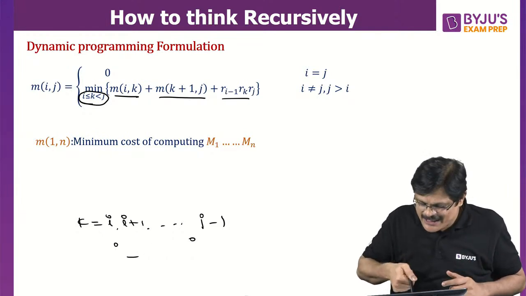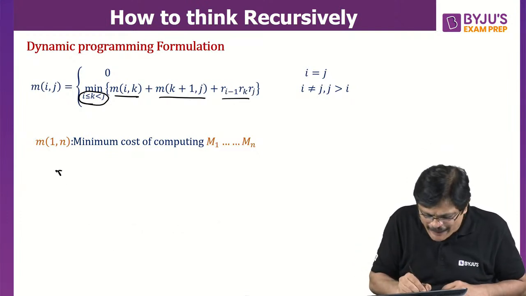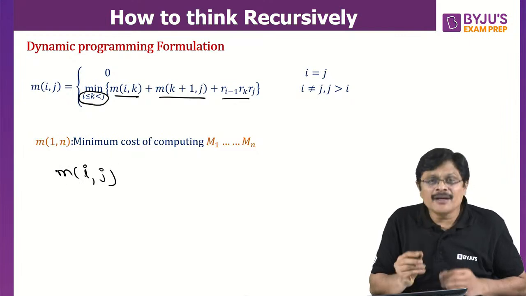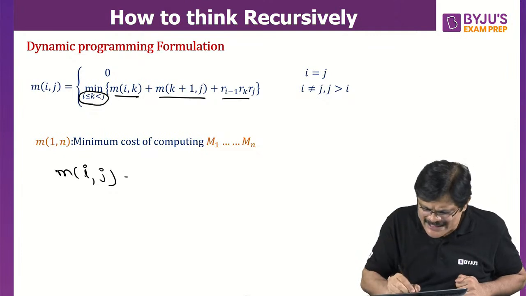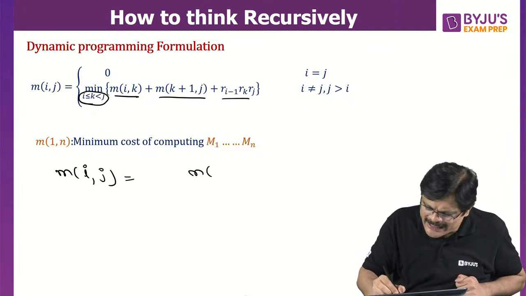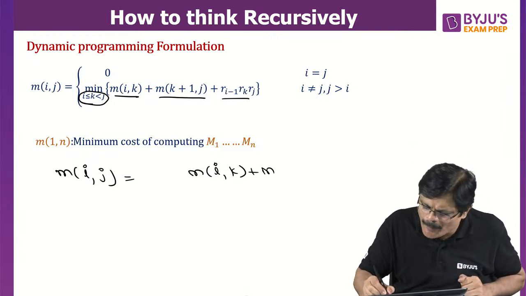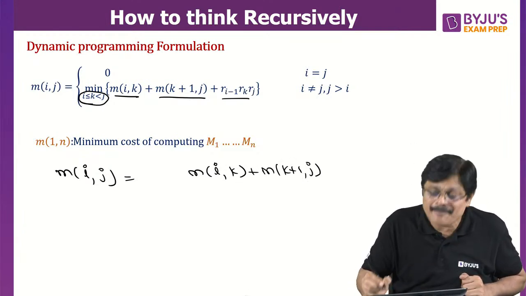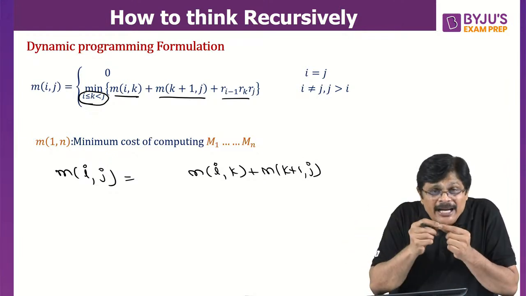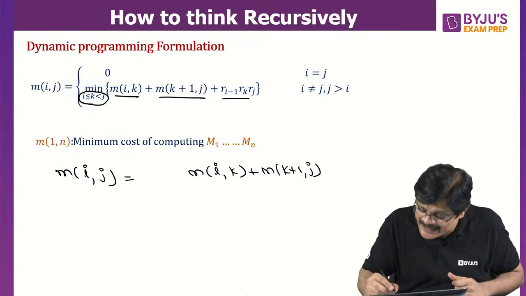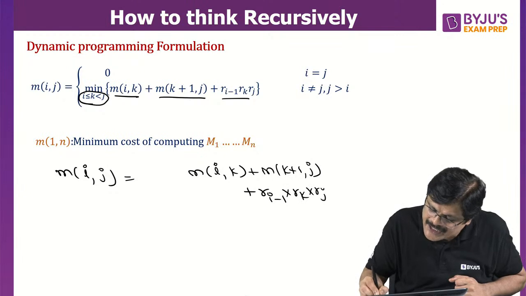Let me quickly recap what we have done. To find Mij, you need to know where to cut. You do not know where to cut, so let us assume that you cut at K. Then the left problem cost will be Mik and the right problem cost would be Mk plus 1j. But the left and right results have to be multiplied together, and that takes Ri minus 1 into Rk into Rj multiplications.